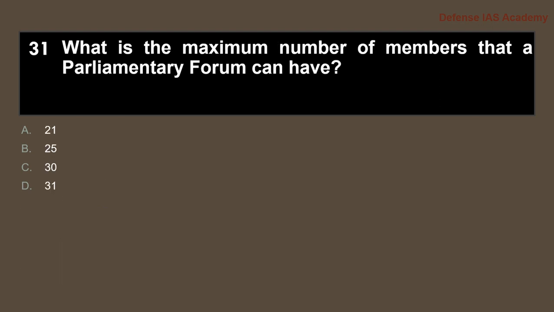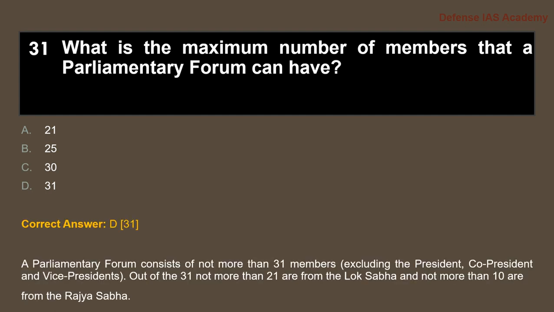Next one, what is the maximum number of members that a parliamentary forum can have? The answer is option D, 31. A parliamentary forum consists of not more than 31 members, excluding the president, co-president and vice president. So in this count of 31 they are not included.